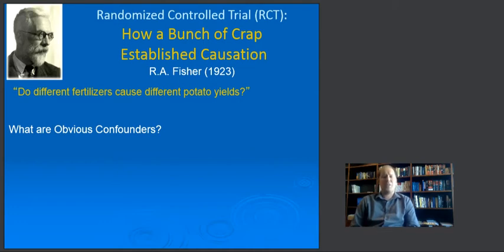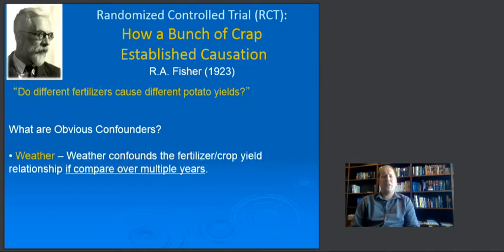Well, one obvious confounder would be weather. From one year to the next, it might be a rainier or a drier year, or a more humid one. And yields of crops are obviously highly susceptible to the weather. If we were to simply compare the relationship year over year, we might not get anything scientifically worthwhile because we have a confounder, weather. Okay, so we don't want to plant the same soil one year and then the next because of this confounder. How do we run this experiment then?